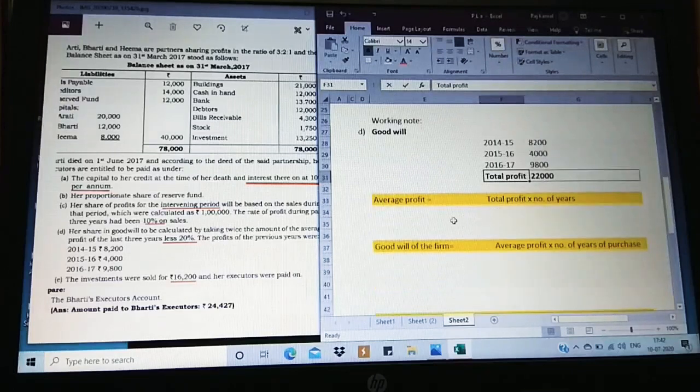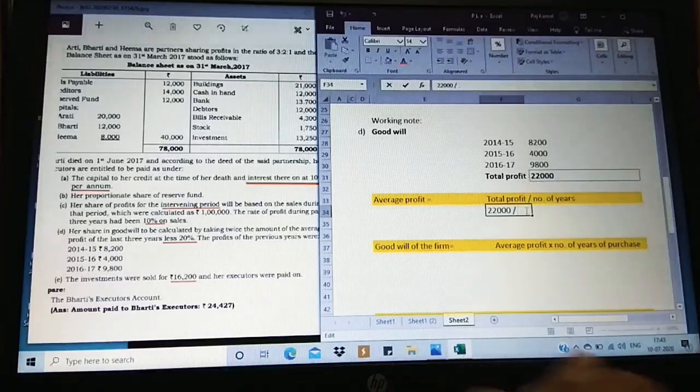Now we are going to find out the average profit. Now moving on to the average profit, the formula is total profit divided by number of years. So it's going to be 22,000 divided by how many number of years? It is for 3 years.